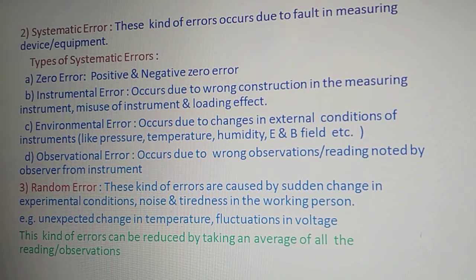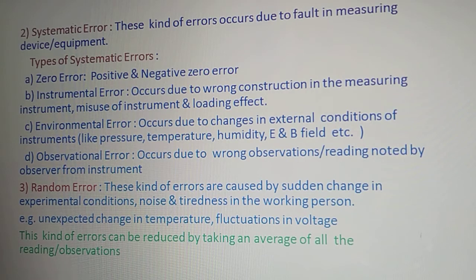These random errors are caused by sudden change in experimental conditions like noise and tiredness in the working person. If the person is very tired while doing the experiment or while noting down the readings, right, then it may happen that he may note down the wrong readings. So that happens because of the randomness of the person, right? For example, an unexpected change in temperature or fluctuations in the voltage. These kinds of errors are called random errors,